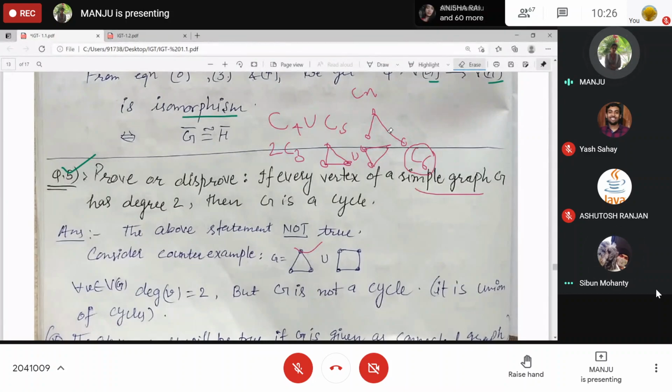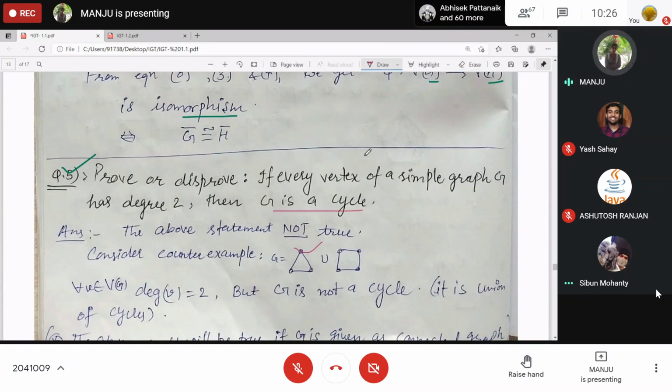I'm just saying you will analyze all those graphs which satisfy the P statement but do not satisfy Q. The P statement is this one: the degree of v in G is 2